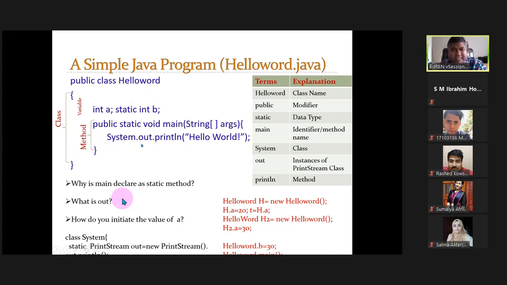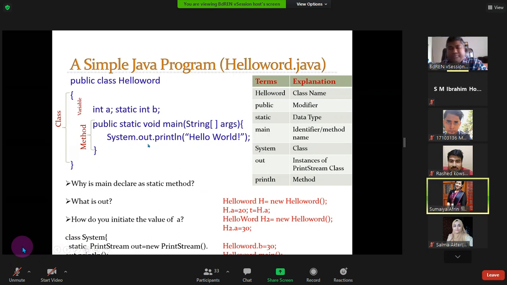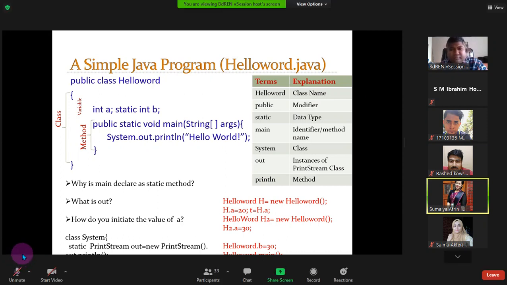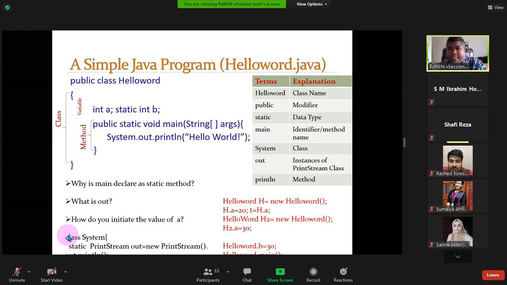Okay, what is out here? What is out? System.out. Sir, out is for printing purposes. Sir, it is the syntax for printing. Sir, it is a part of PrintStream. Okay, anyone else?